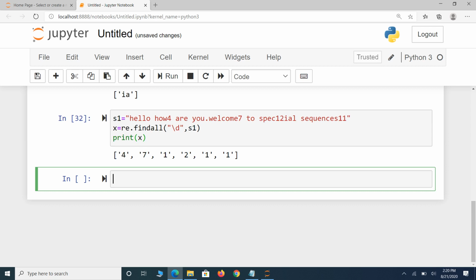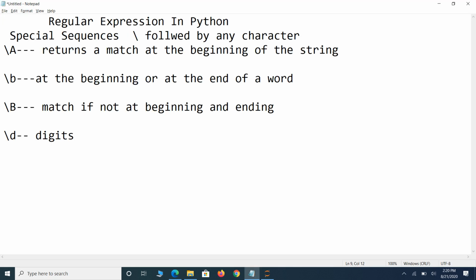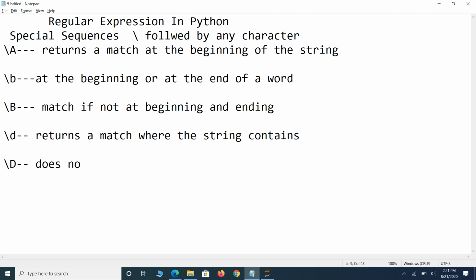That is backslash d. Now exactly the reverse of small d, again we have capital D. It returns a match where the string contains no digits.